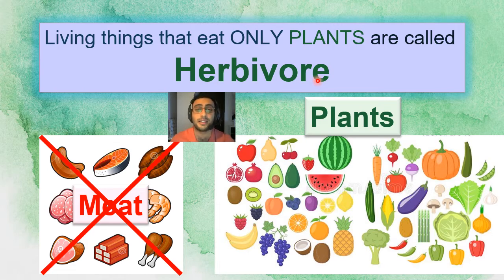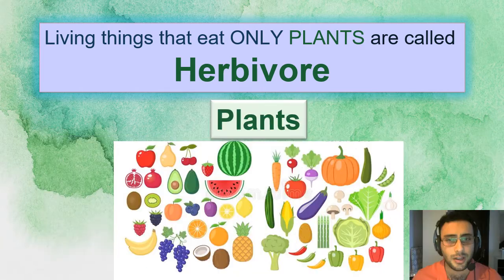Herbivore means that that animal or living thing likes to eat only plants. For example, vegetables, fruits, but they will not eat meat. So they will not eat any meat. They will not eat fish. They will not eat shrimp. They will not eat chicken or any other type of meat. They only eat plants. So we call them herbivore.